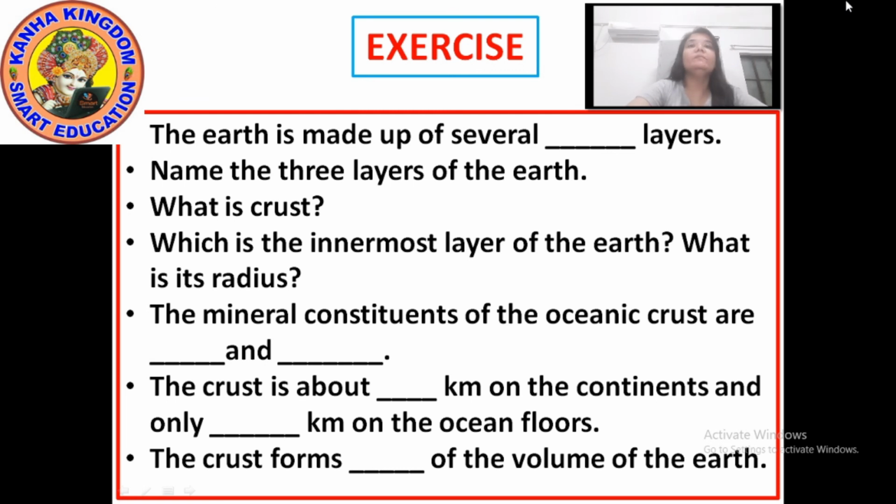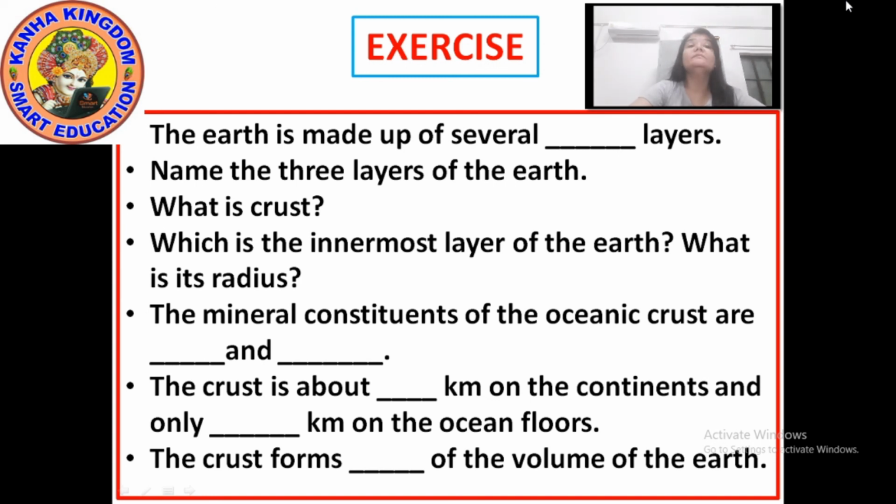Moving to next, a fill in the blank. The mineral constituents of the oceanic crust. It is asking about the oceanic crust. Continental crust is different. The mineral constituents of the oceanic crust are silica and magnesium.